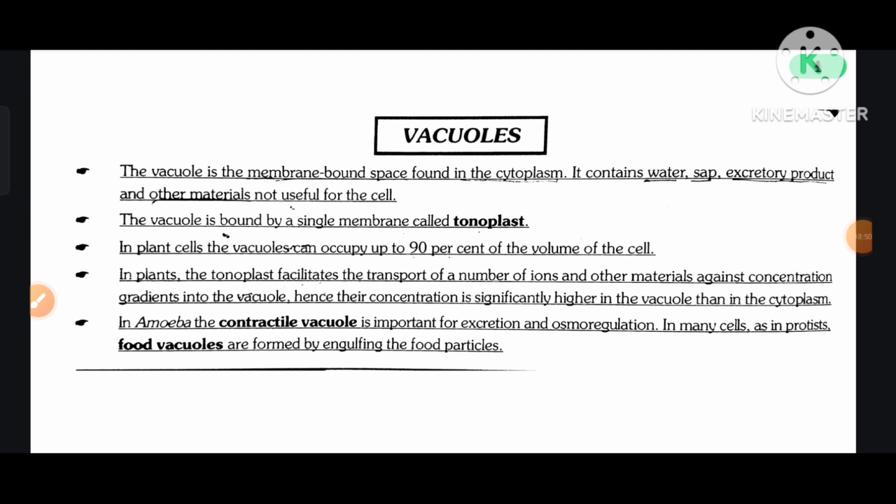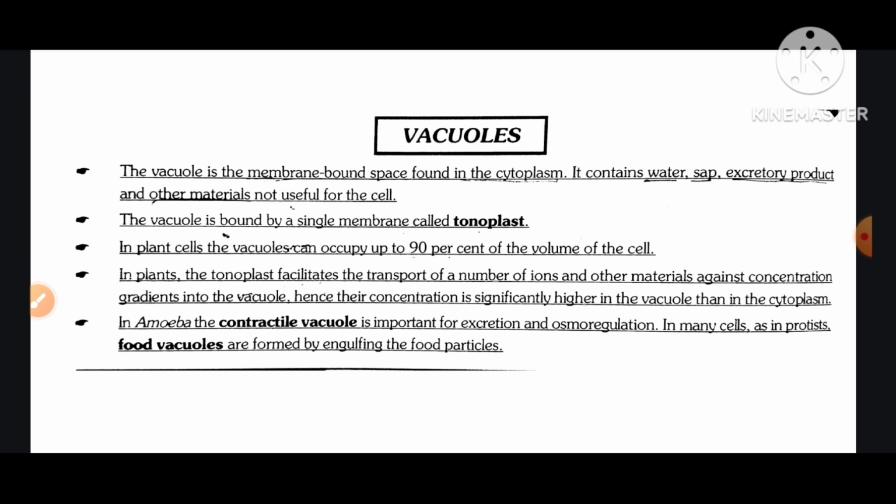The vacuole is a membrane-bound space found in the cytoplasm. It contains water, sap, excretory products, and other materials not useful for the cell. The vacuole is bound by a single membrane called the tonoplast. In plant cells, the vacuole occupies up to 90% of the volume of the cell. In plants, the tonoplast facilitates the transport of a number of ions and other materials against concentration gradient into the vacuole.